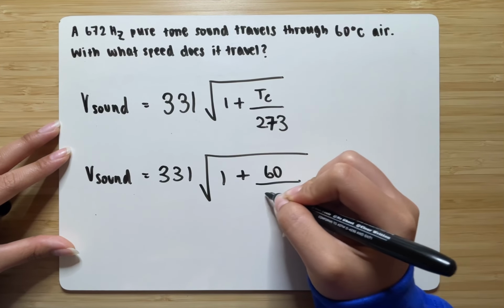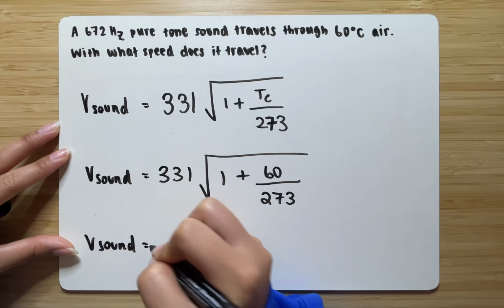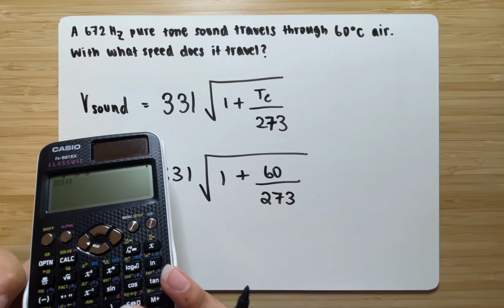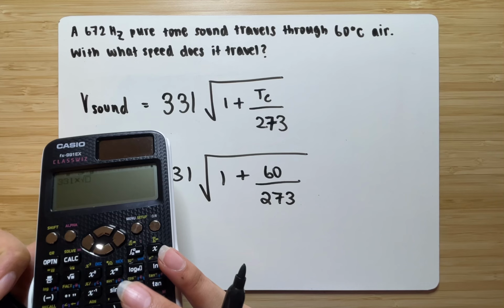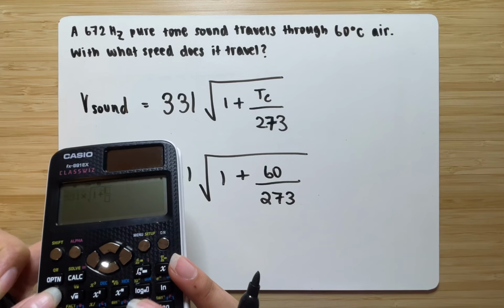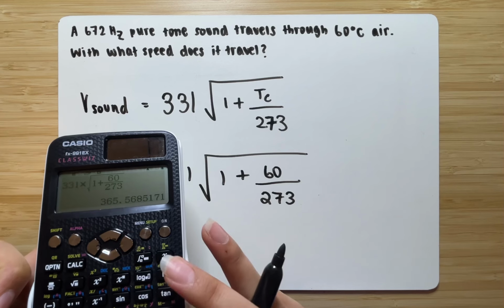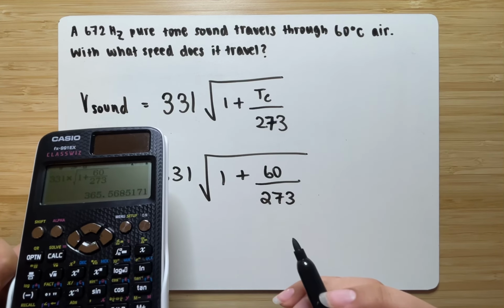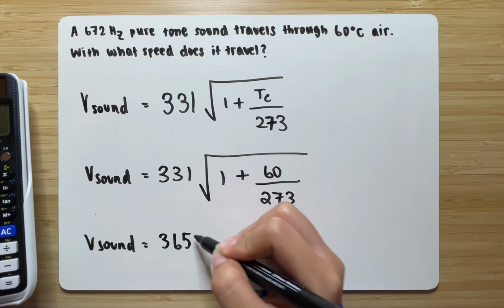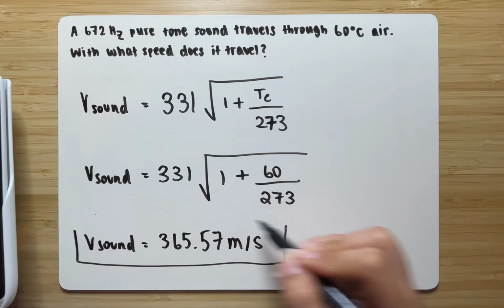So we have 60 here and 273 here, which means that we could solve for the speed of sound by plugging in 331 times the square root of 1 plus 60 over 273. So you get 365.56 and then more numbers. So it's going to be around 365.57 meters per second. And that is your answer.